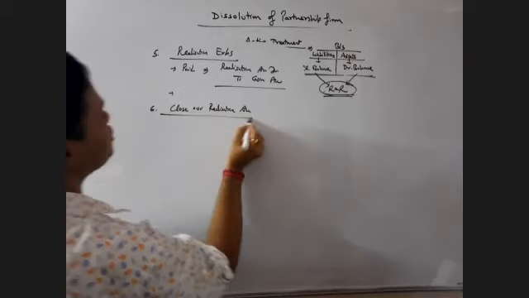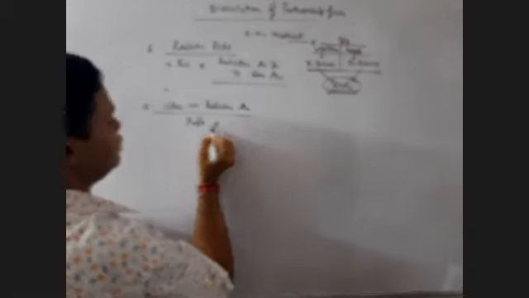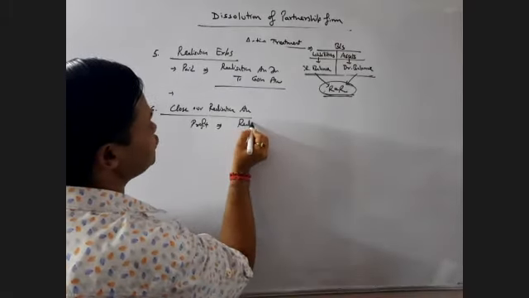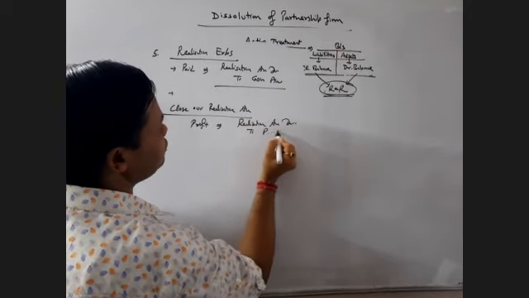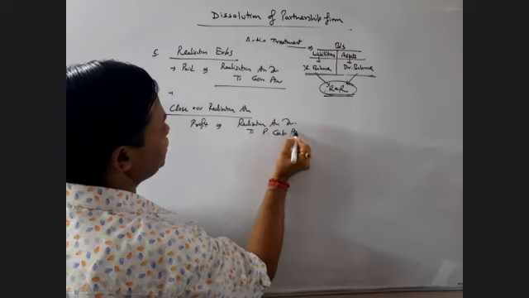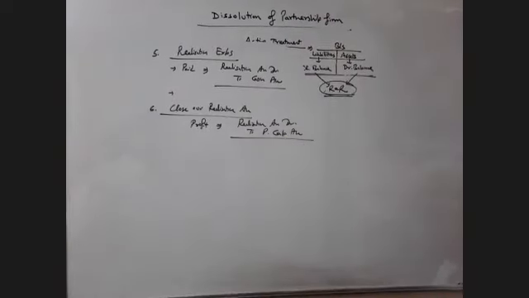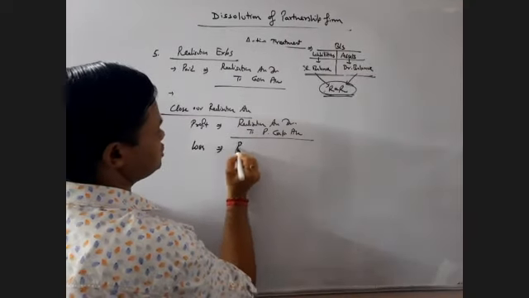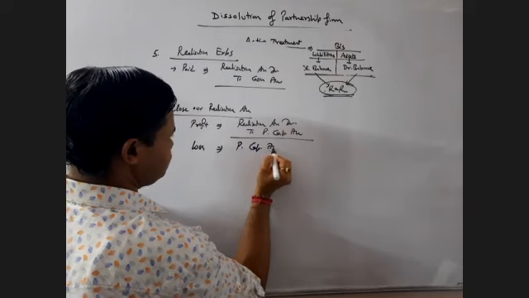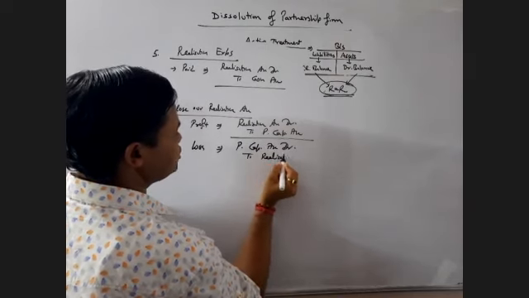In this situation, if there is profit, then profit is transferred to the partner's capital account. So journal entry will be realization account debit to partner's capital account. But in case of loss, concerned partner's capital account will be debited to realization account.